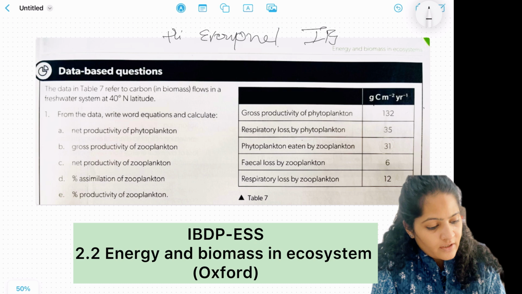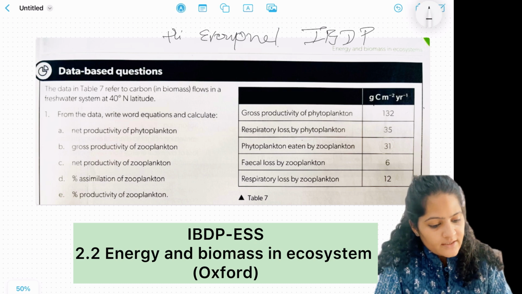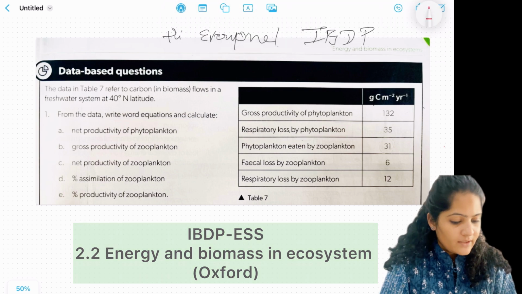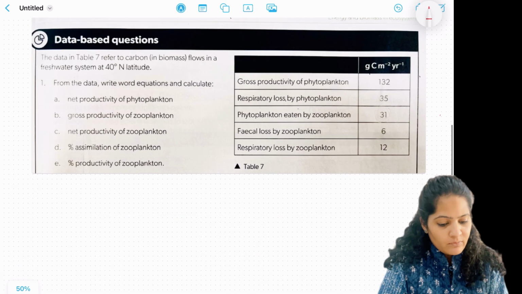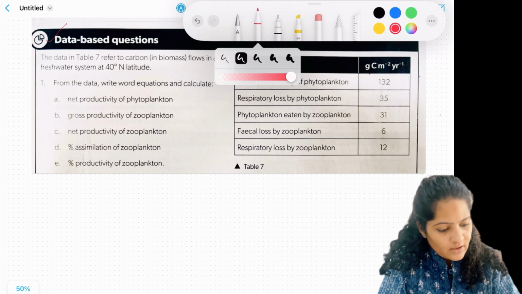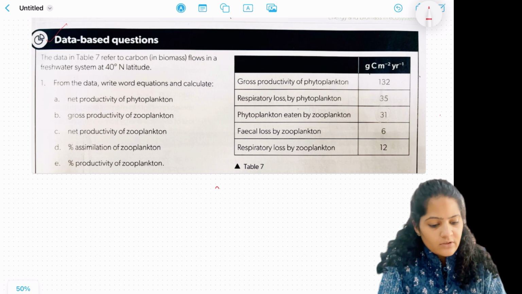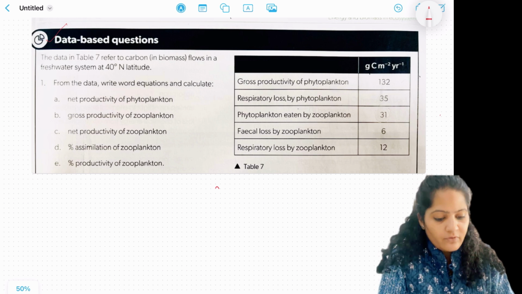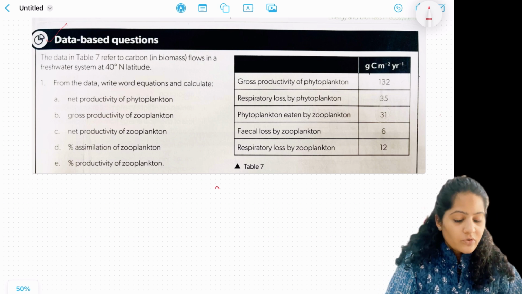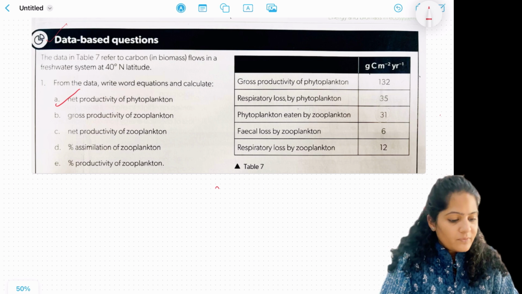Environmental Systems and Societies of the IBDP curriculum. This is from the chapter Energy and Biomass in Ecosystems, page 151. Okay, so quickly we'll move to the database question here. So you see the question talks about Table 7, which refers to carbon flows in a freshwater system at 40 degrees northern latitude. The first question is to find the net productivity of phytoplankton.